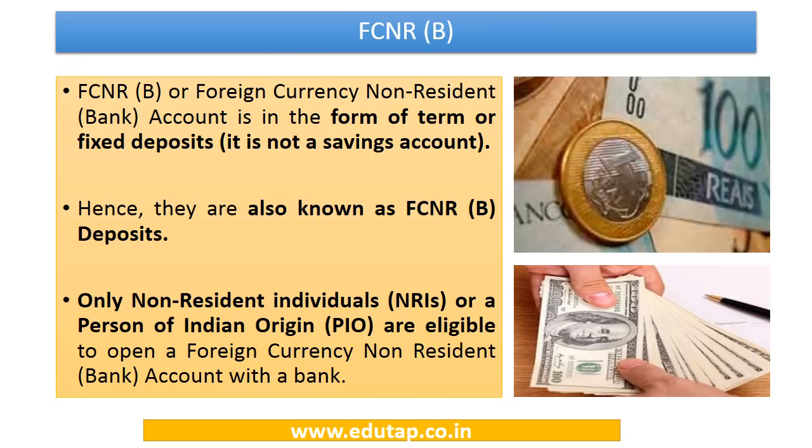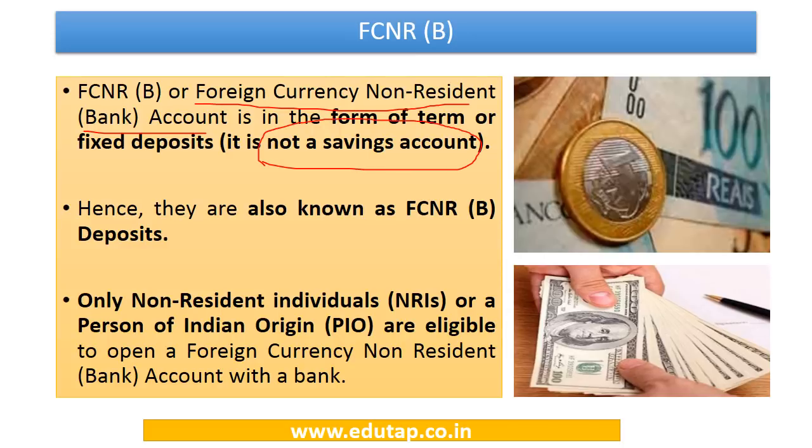Now before jumping on to what changes have been made in the calculation of the reference rate, let us briefly learn about this FCNR scheme, or the foreign currency non-resident bank account. The meaning of it is very clear from the full form itself: it is a form of a term or fixed deposit account which is maintained in a foreign currency by a non-resident or a person of Indian origin. So these are bank accounts in the form of a term or a fixed deposit and not a savings account. This is very important.